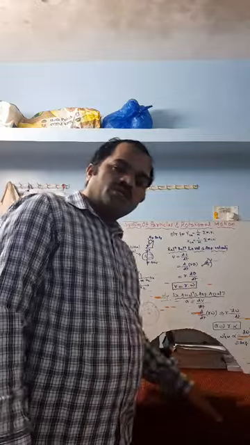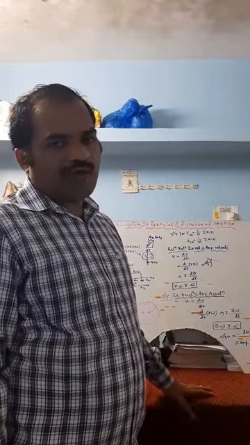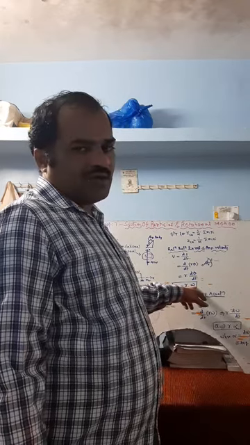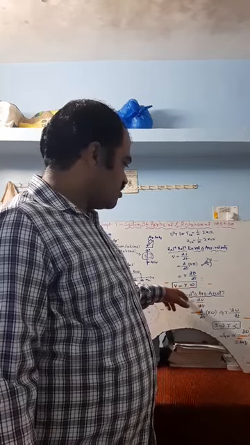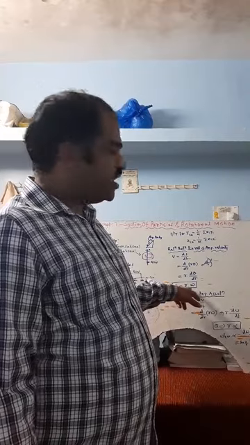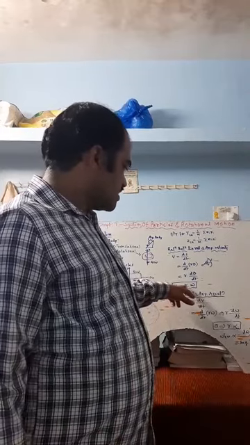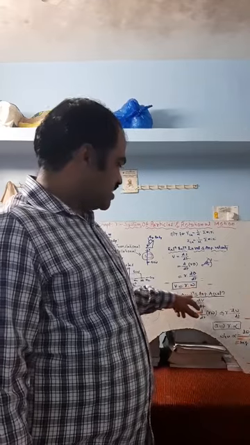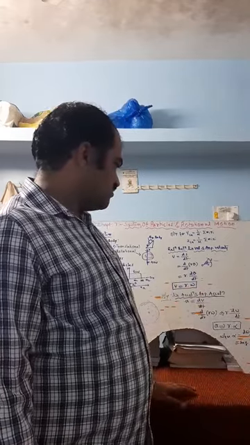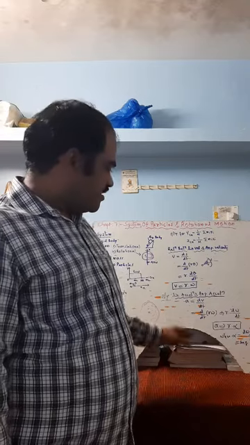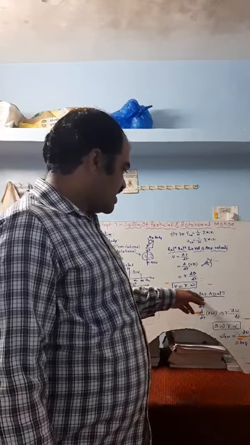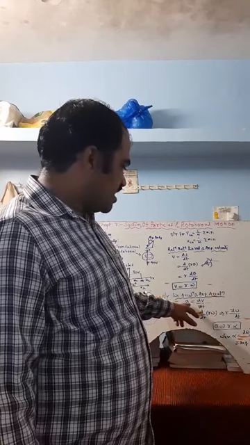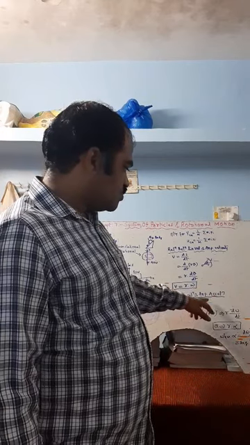So this is the relationship between linear velocity and angular velocity, where v is linear velocity and omega is angular velocity. Linear velocity is equal to the product of the radius of the circle and the angular velocity. Similarly, what is the relationship between linear acceleration and angular acceleration? Linear acceleration a is equal to dv by dt.